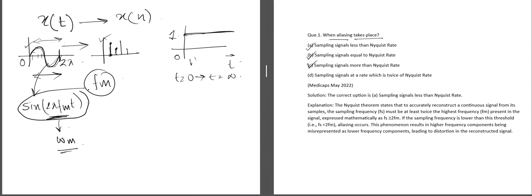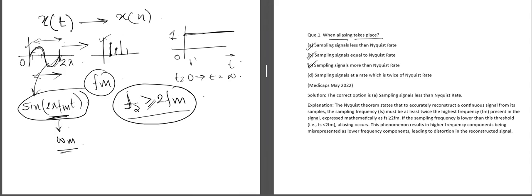The Nyquist rate states that any signal which is band limited to fm can be reconstructed from its samples if the sampling rate, fs, is greater than or equal to 2 fm. Fs is the sampling rate and fm is the frequency of the message signal or the input signal we are giving here. In this case this is the sinusoidal signal and fs is the sampling rate.